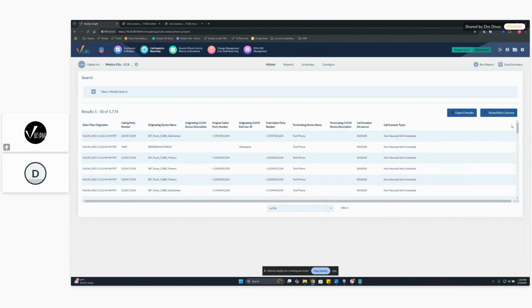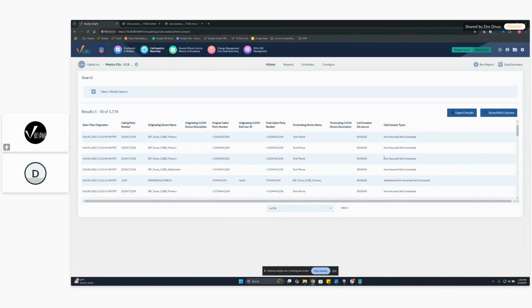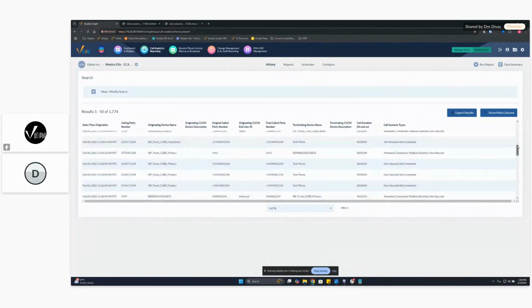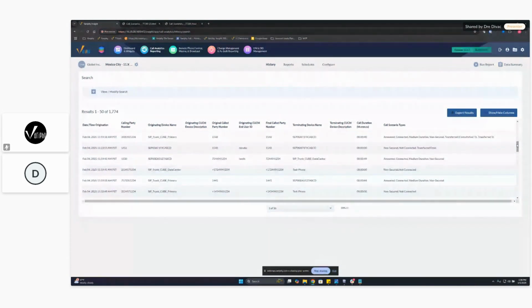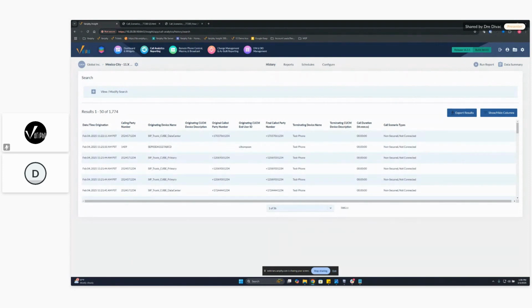Now if I'm looking through a set of calls, you can see that each call has a scenario type associated to it. It can have multiples. Like this call here, we've got abandoned, not secured, and a not connected call, all sorts of call scenario types. So you can actually look and see what kind of scenario those calls are going through. Nice, easy way to determine that.